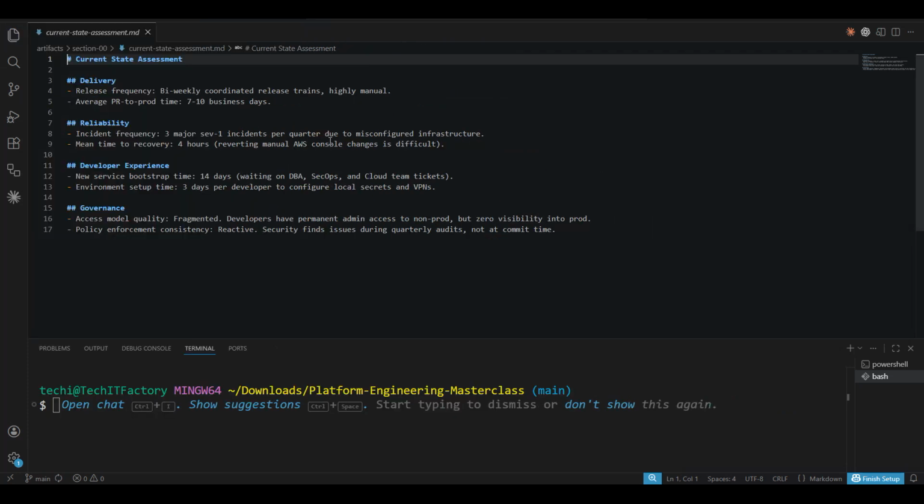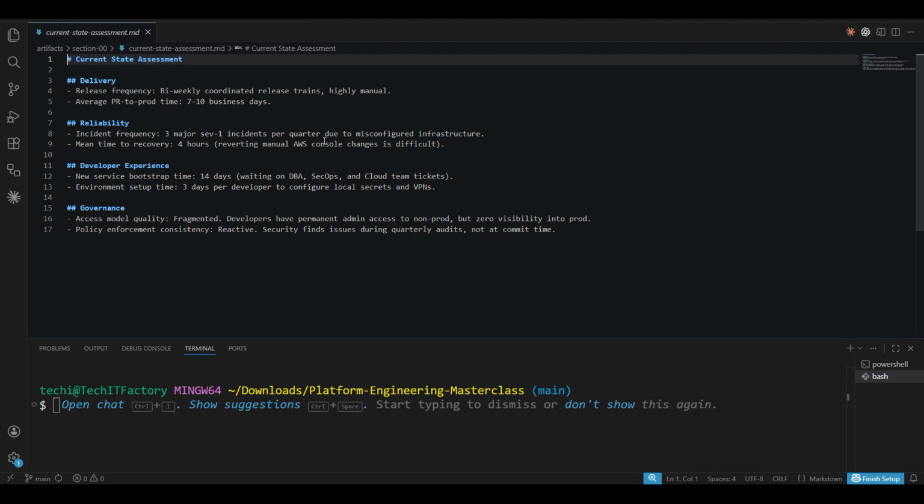What exactly are we defining here? Notice that we are putting in real-world metrics. We are not making up numbers. We are documenting the real release cycles, so the release frequency, or release cycle, we are making it 7 to 10 days.